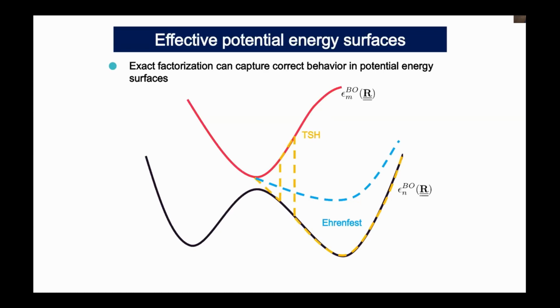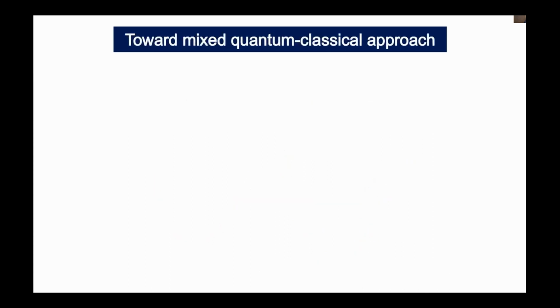And if you consider the exact potential energy, then it actually looks like this. After the non-adiabatic coupling, we have a coherent state. And then if you consider the nuclear wave packet along this lower state, it naturally follows the lower state. So this is the exact surface, which can be obtained from this equation. If you consider the average nuclear configuration this way, where chi n is the nuclear wave packet on the nth adiabatic state, then the potential from this exact factorization generates this kind of behavior.